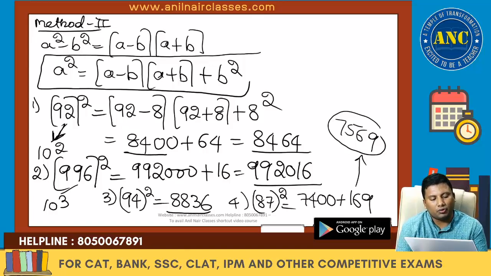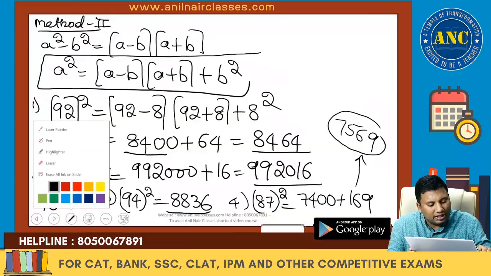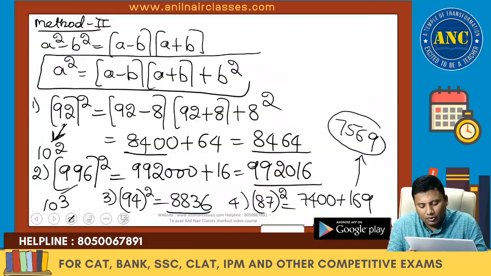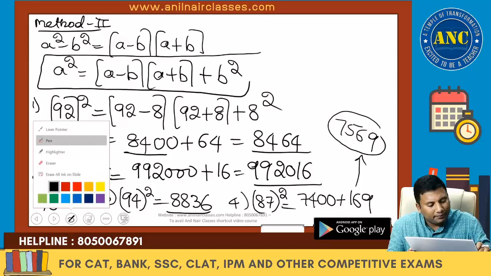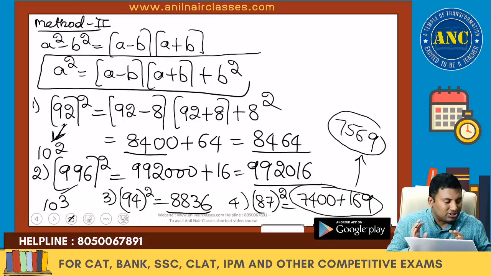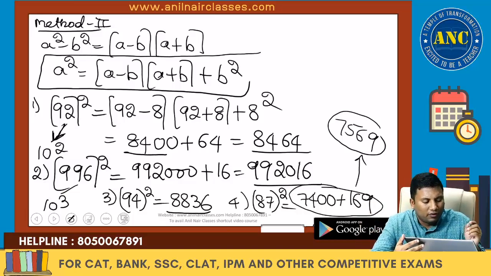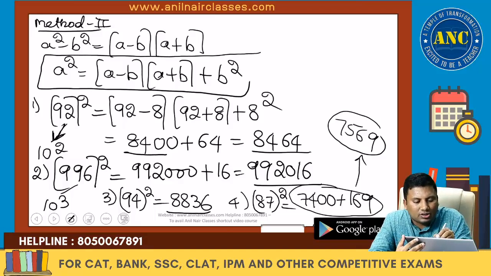996 minus 4 into 996 plus 4 plus 4 square. 94 minus 6 into 94 plus 6 plus 6 square. 87 minus 13, 74 into 100 plus 13 square, 169. 7569. I hope the idea is clear. Take your own numbers, you will be getting most of the answers orally.